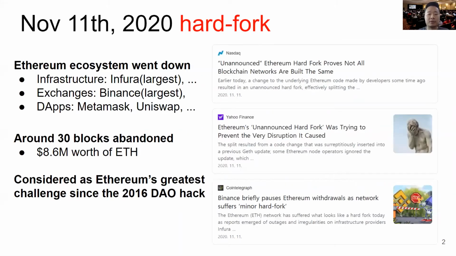On November 11th, 2020, the Ethereum blockchain hard forked. The Ethereum ecosystem went down. The affected services include infrastructure services such as Infura and exchanges such as Binance, decentralized applications such as MetaMask and Uniswap. Around 30 blocks on the forked chain were abandoned, which handled around $8.6 million worth of ETH. The hard fork is considered Ethereum's greatest challenge since the 2016 DAO hack and received some media attention.